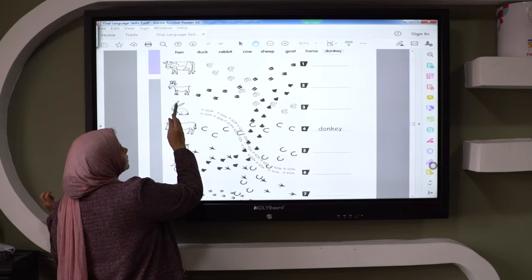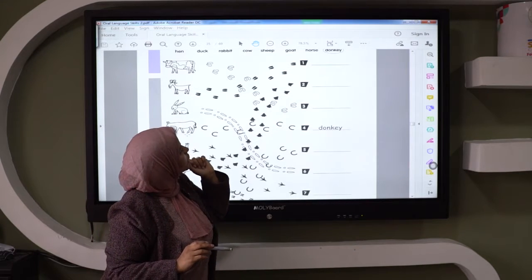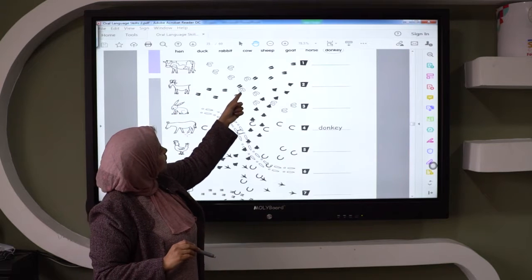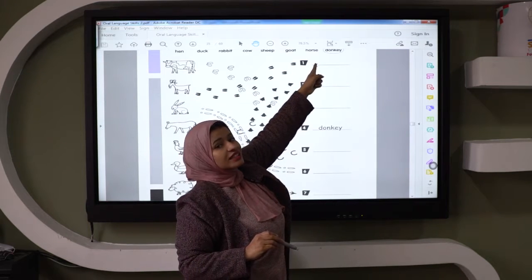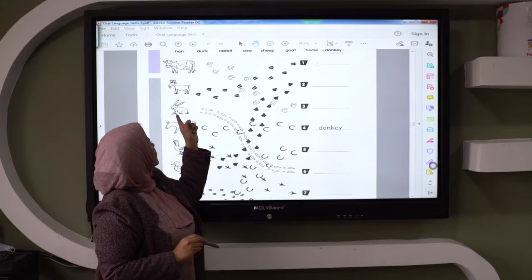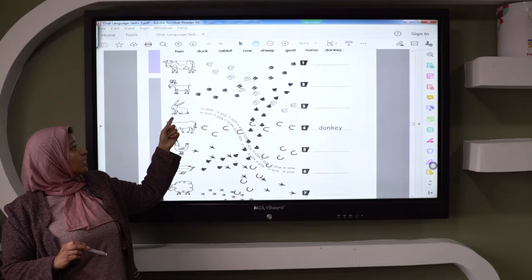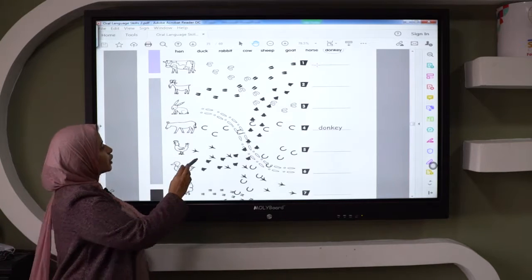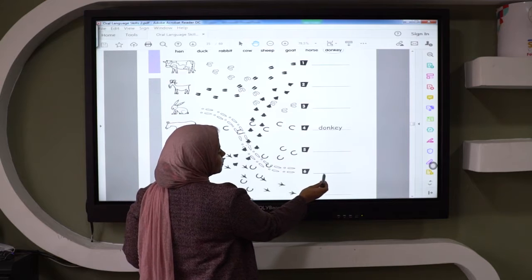Okay, the second animal, this is goat. We will follow the steps of the goat and write it here on number 1. So we will write here goat. Okay. The third animal we have rabbit. What is this animal? Rabbit. Okay. We will follow the steps of the rabbit and write it here on number 6.